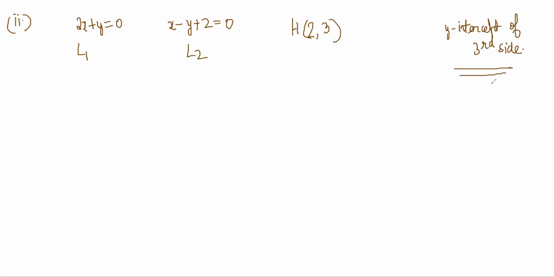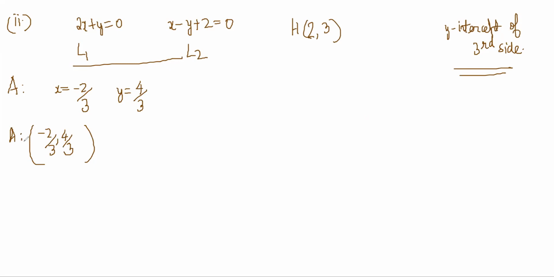So now here it could be a slightly different situation. Again, you know A, by solving it. So y is equal to minus 2x, so I'll put that here. 3x plus 2, so x is equal to minus 2 by 3. y is equal to minus 2x, so y is equal to 4 by 3, right? So minus 2 by 3 comma 4 by 3 is my A point. Okay. So my triangle is somewhat like this.